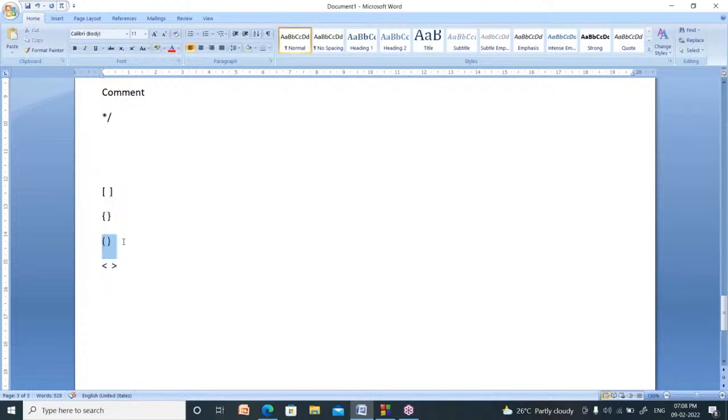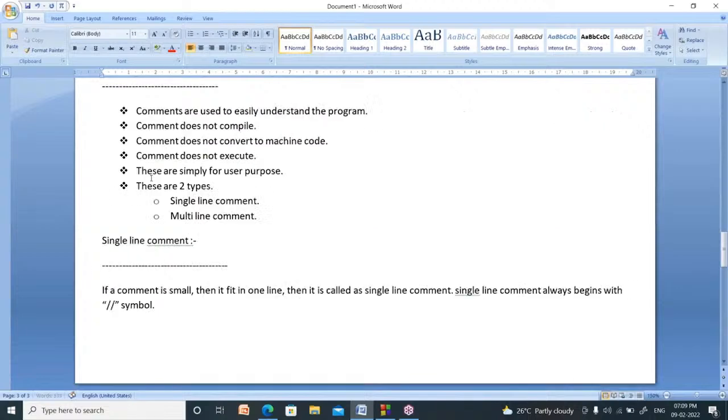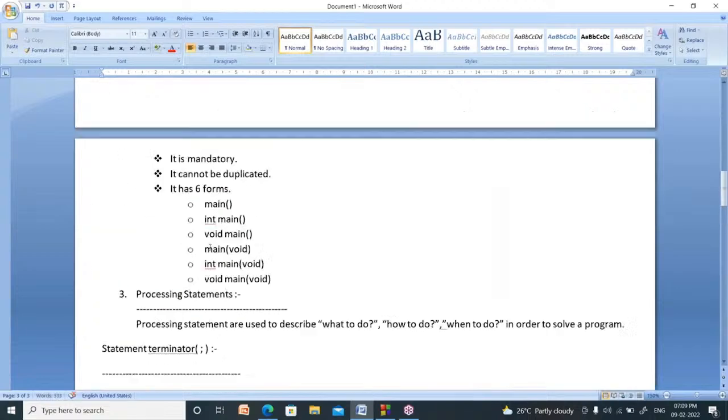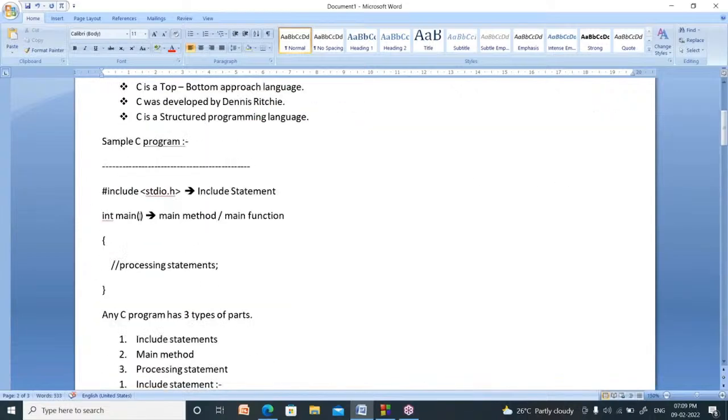Now what is the use of this symbol? This symbol is called the function symbol. Function symbol, right? Now tell me, it is used to indicate the function or method. So here after main you used this symbol, means it is called the main function.